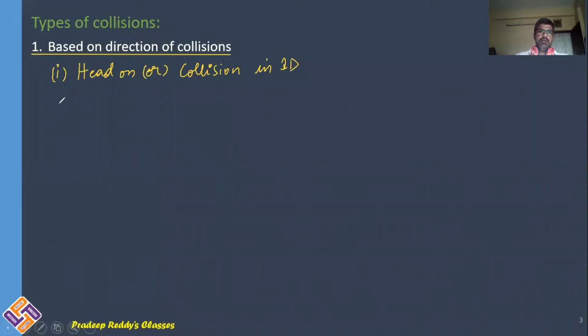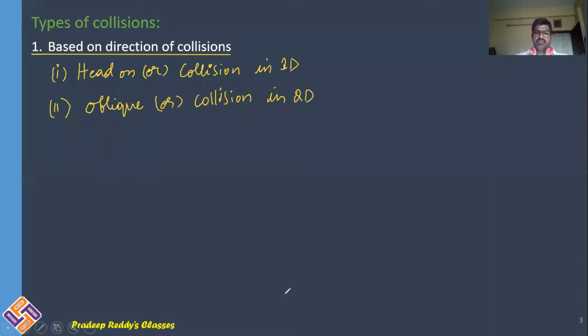That's number one. And number two is oblique collision, or collision in two dimension. These are the two different types of collision which will be generally taking place practically.